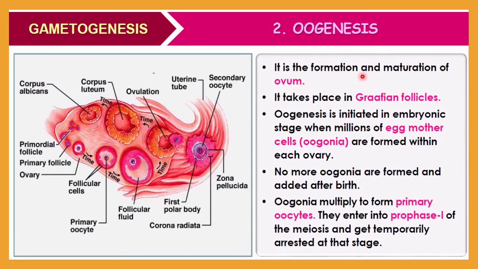Oogenesis is the formation and maturation of the ovum, and it takes place in the follicles. Finally, when it is mature, it is called the Graafian follicle. Oogenesis is initiated in the embryonic stage, when millions of egg mother cells, called oogonia, are formed within each ovary.